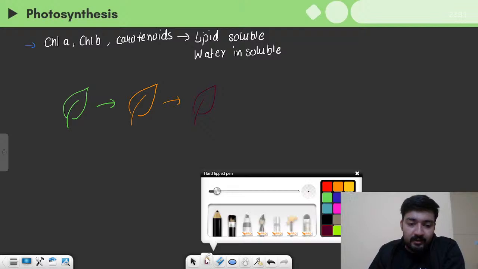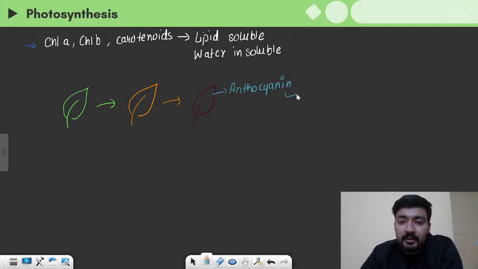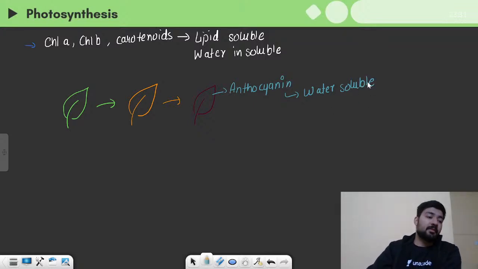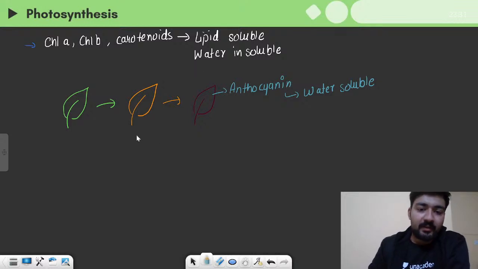And this color is due to a pigment known as anthocyanin, and this particular pigment is water soluble, right? So a question can be asked which out of these pigments is water soluble, and the correct answer is going to be anthocyanin. So I hope this is clear, right?